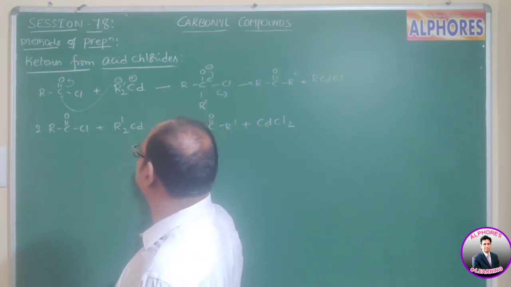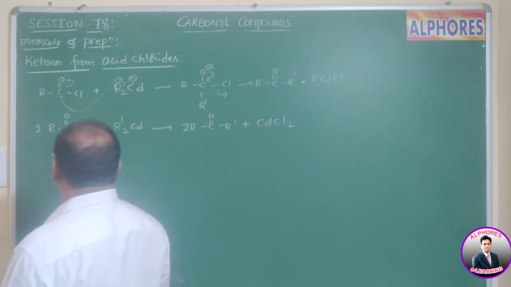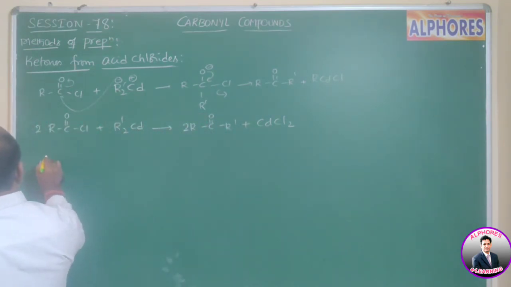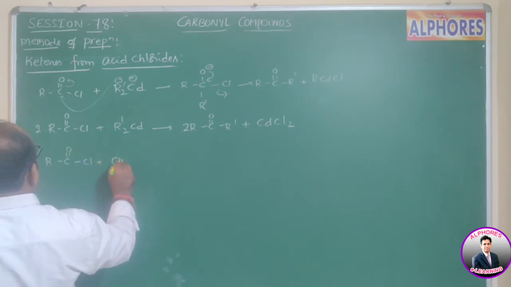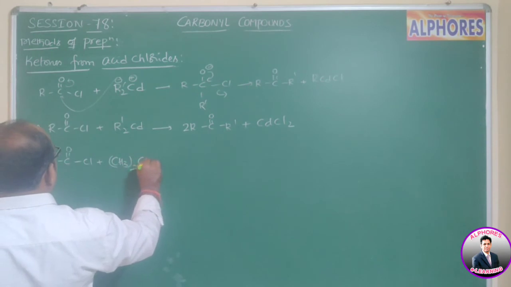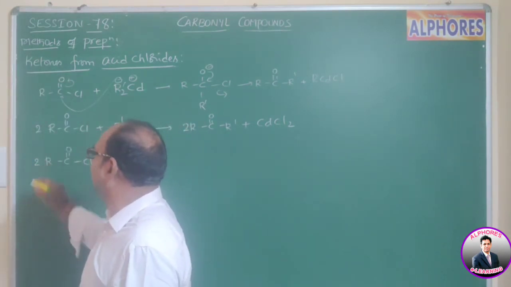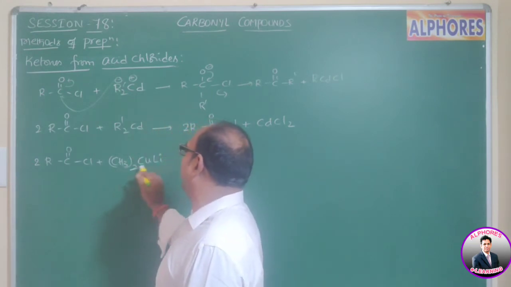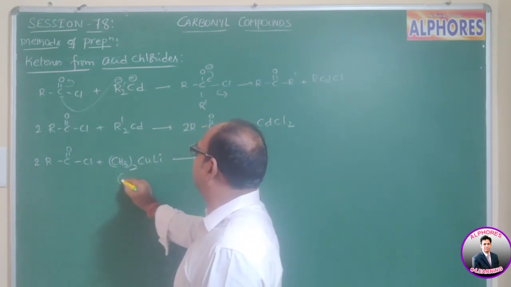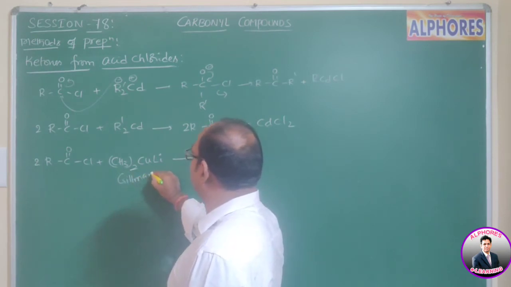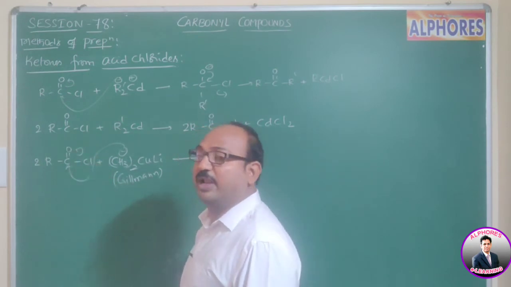As I mentioned, not only dialkyl cadmium, dialkyl copper lithium also. So RC double bond OCl upon reaction with CH3 taken twice CuLi. Let us take 2 moles of acid chloride upon reaction with Gilman reagent, dialkyl copper lithium. Now CH3 minus comes and attacks the carbonyl carbon.